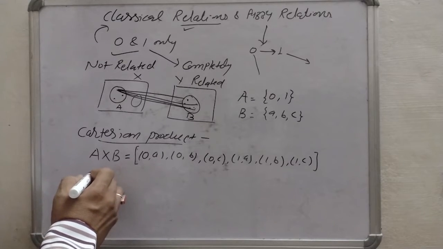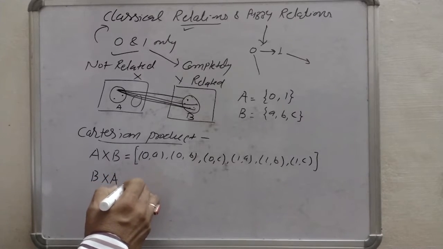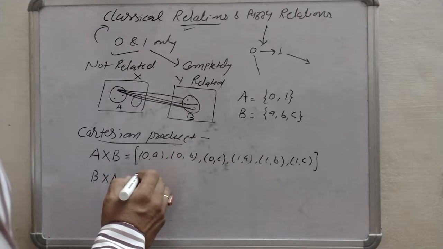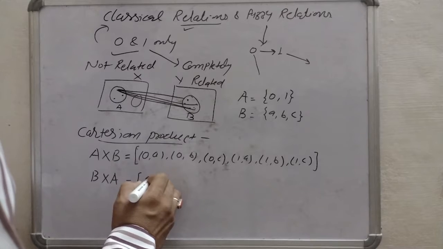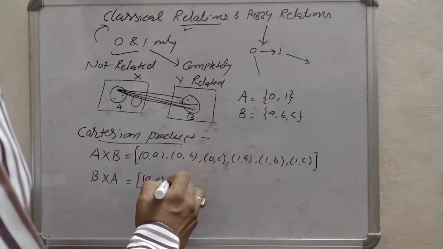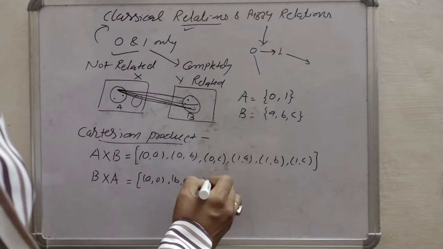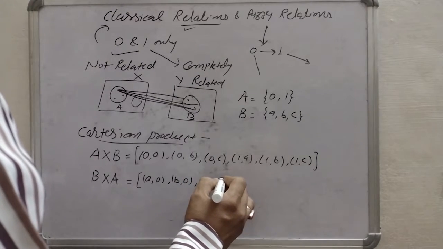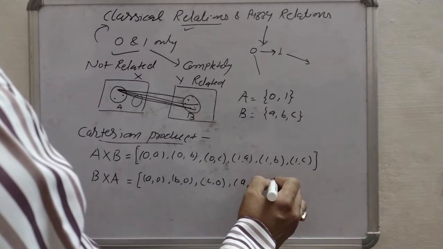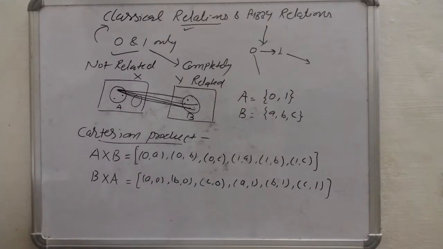Similarly, if we calculate Cartesian product of B and A, we can write a0, b0, c0, then a1, b1, c1, like this.